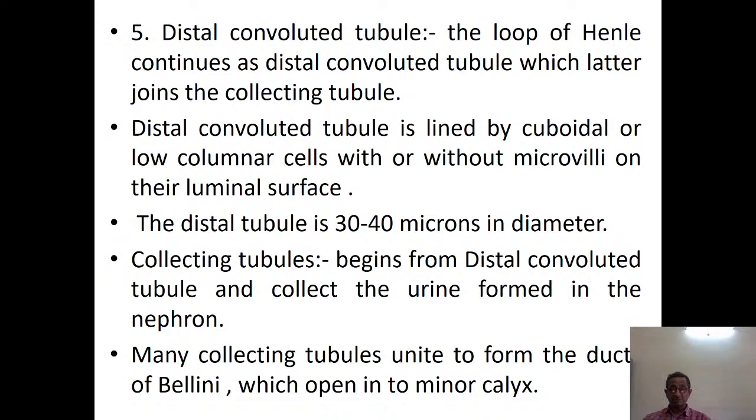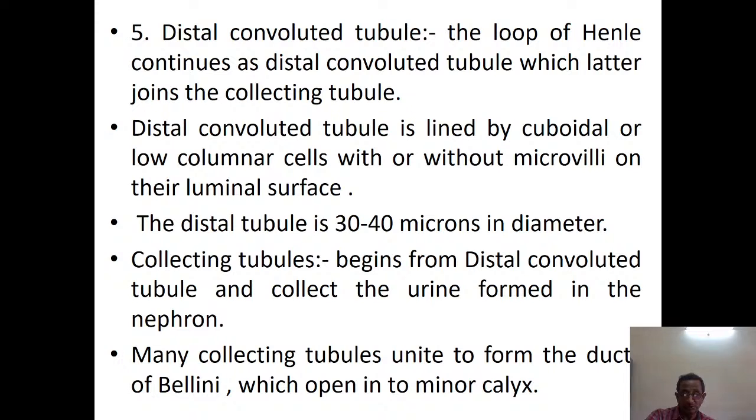From the distal tubules, collecting tubules start, and these collecting tubules collect urine that is formed in the nephrons. How is this urine formed? First, the blood is filtered into the Bowman space. Then, from this filtrate, the needed substances and water are reabsorbed in the proximal convoluted tubule, in the loop of Henle, and a part of the distal convoluted tubule. What is remaining will become urine, and it will be thrown into the collecting tubules.